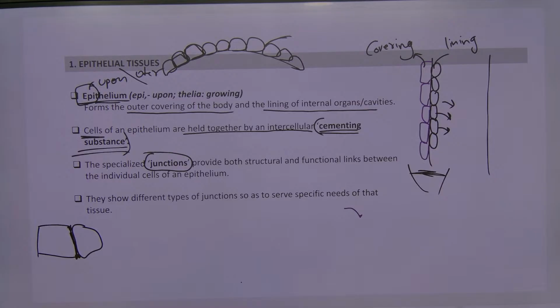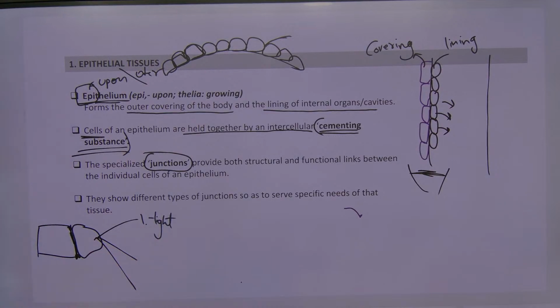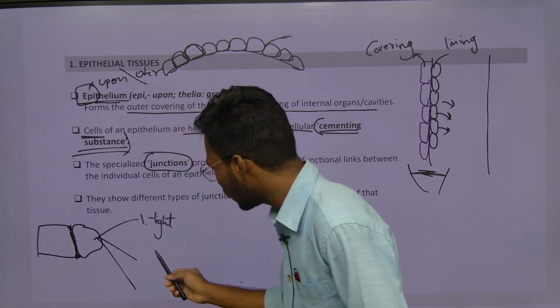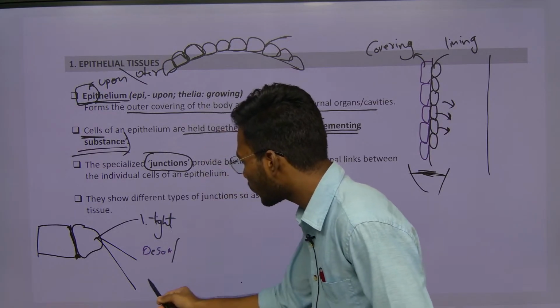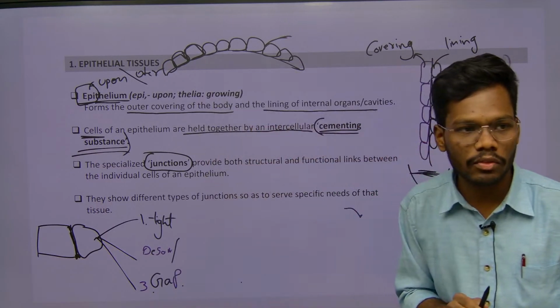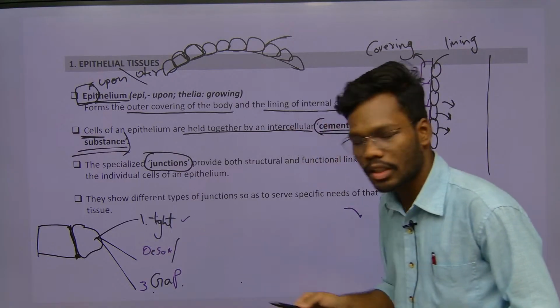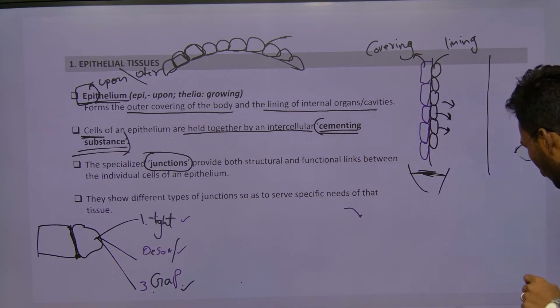Junctions. Based on some properties, these junctions are classified into three categories. Very important one. The first one is tight junction. The second one is desmosome junction, and the third one is gap junction. There are three kinds of junctions which are very important. First one is tight junctions, second is desmosome junctions, and third is gap junctions. Let's see each and everything.